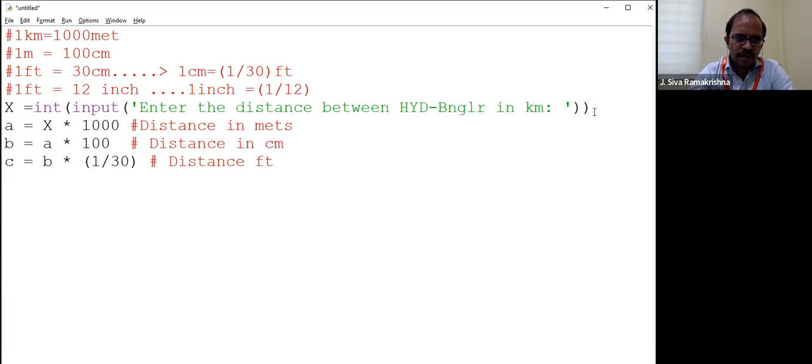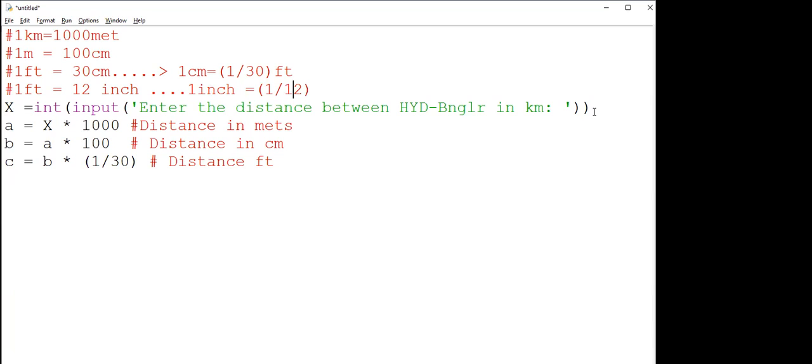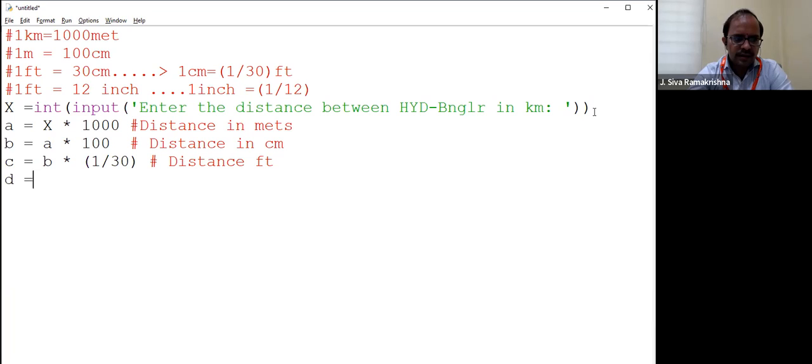Yes or no? Yes. Sir, okay. So consider another variable D. C is already in feet, and we want to express that feet in inches.